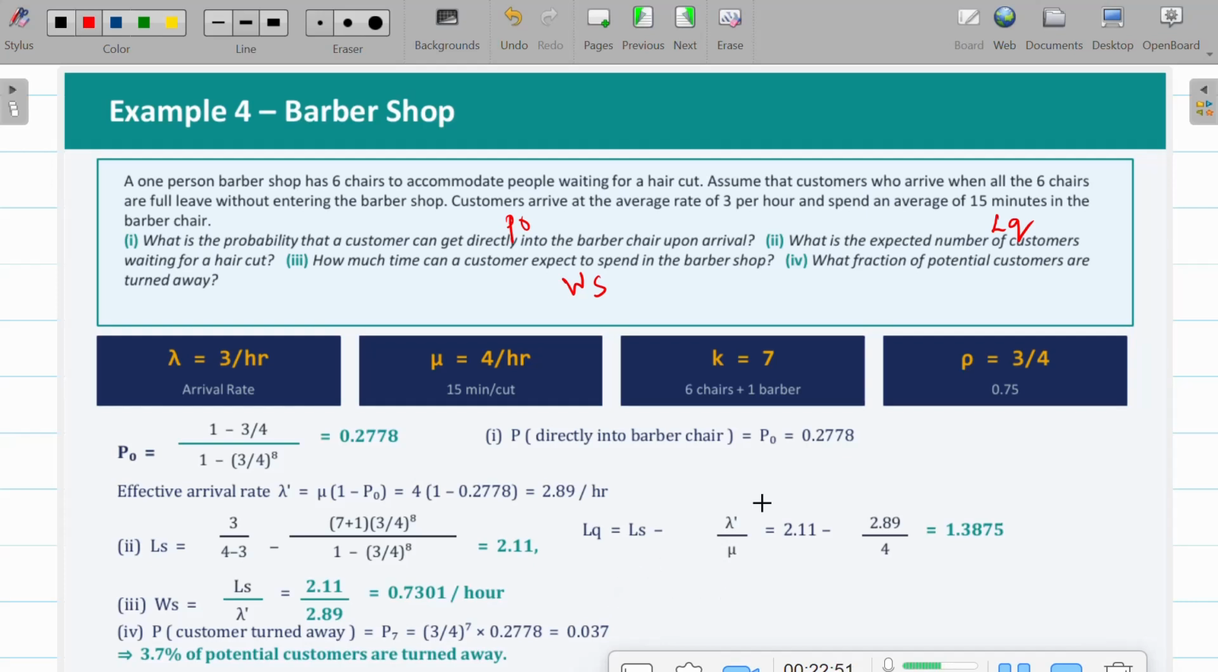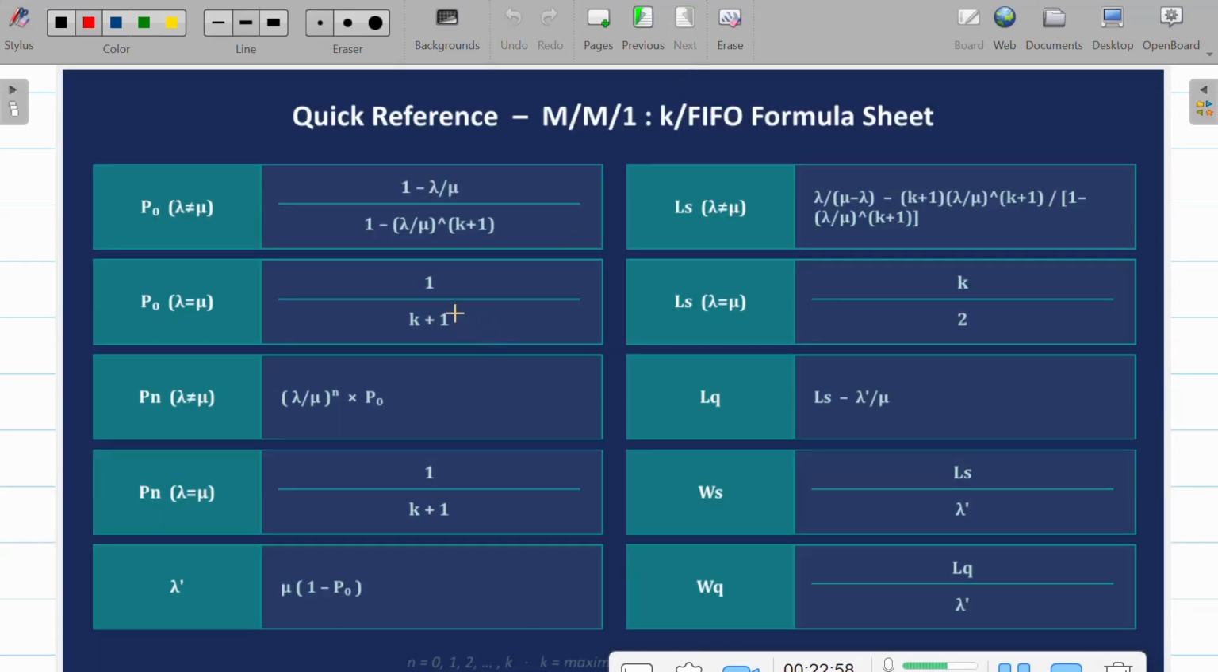Okay. So with this, we'll go with the final look at the quick reference of the formulas. So P naught when lambda is not equal to mu is this formula. P naught when lambda is equal to mu is this. Similarly, Pn when lambda is not equal to mu has this formula, and when lambda is equal to mu, looking at P naught or Pn, you have the same output, it is 1 by k plus 1.